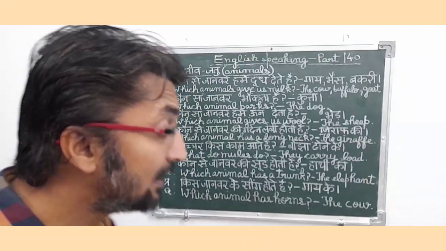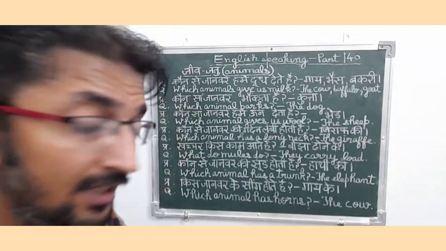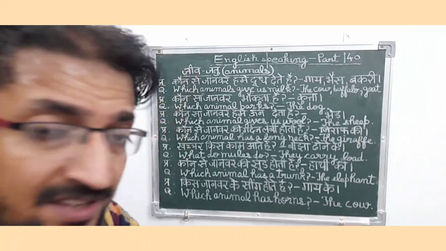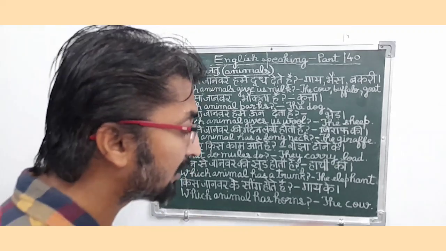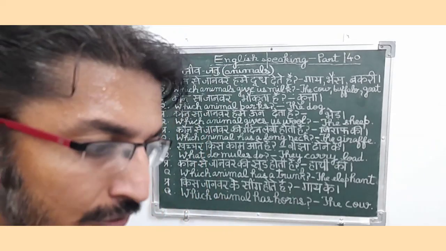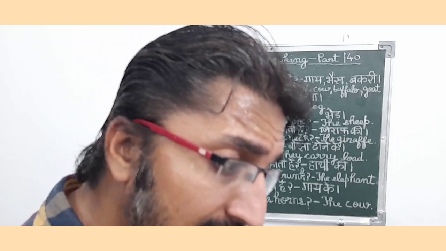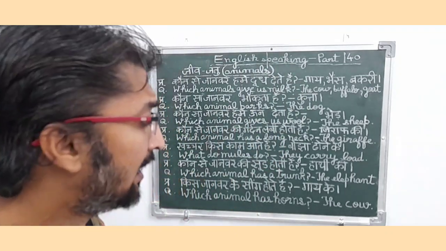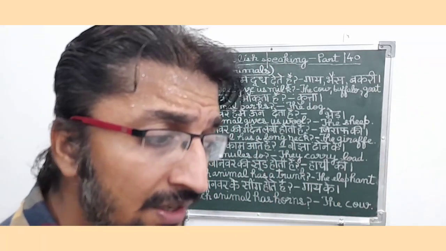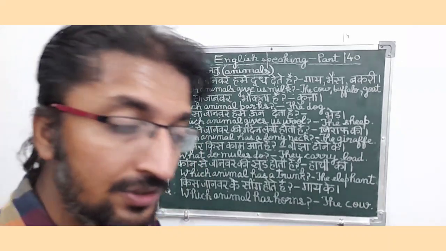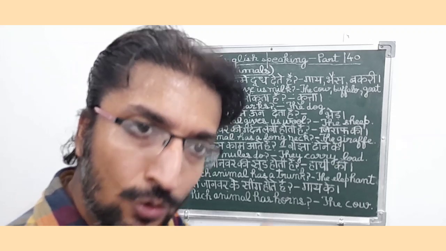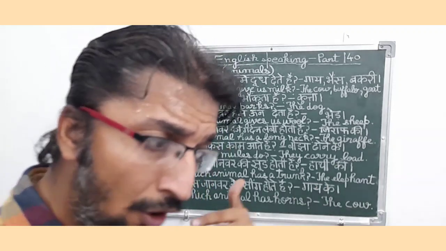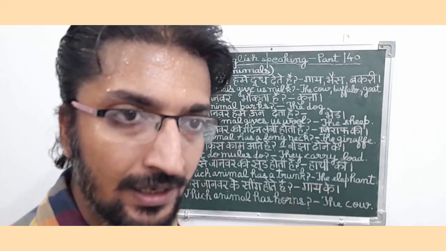किस जानवर के सींग होते हैं? So इसका उत्तर है गाय के। So in English it means which animal has horns? And the answer is the cow. So friends, basically it is also a present interrogative type sentence, and since in this sentence they are basically asking about that animal which has horns, और जिसके पास सींग होते हैं, and since the cow and buffalo are those animals which have horns or सींग in their body.